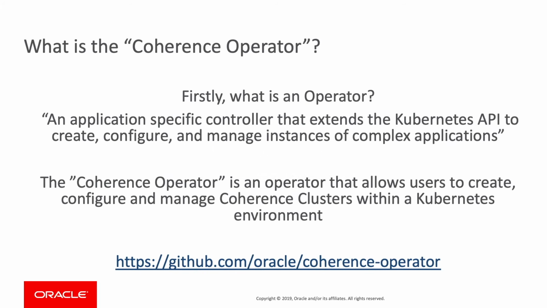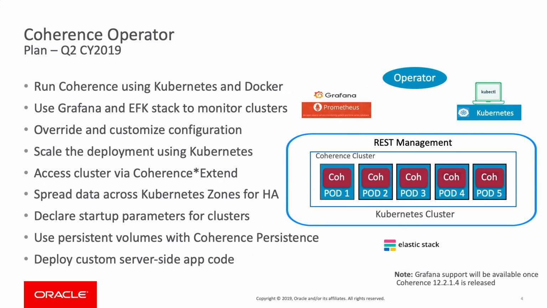What is an operator? An application-specific controller that extends the Kubernetes API to create, configure, and manage instances of complex applications. The Coherence operator is an operator that allows users to create, configure, and manage Coherence clusters within a Kubernetes environment. What does the Coherence operator provide? It provides the ability to easily deploy, run, and manage Coherence within a Kubernetes environment.